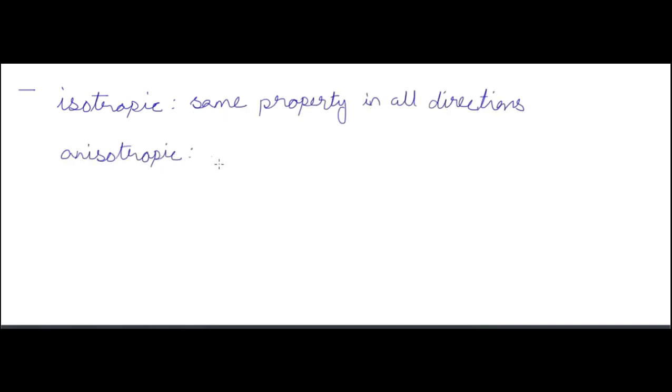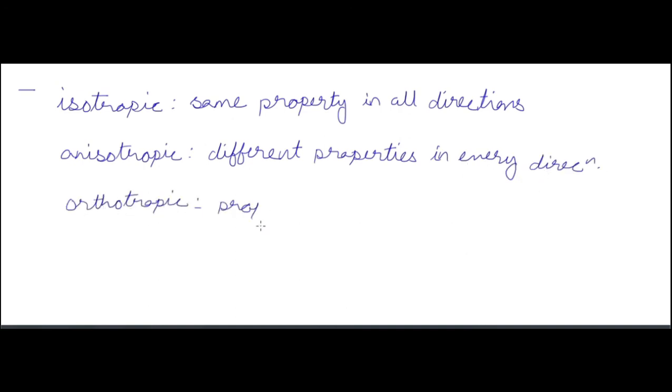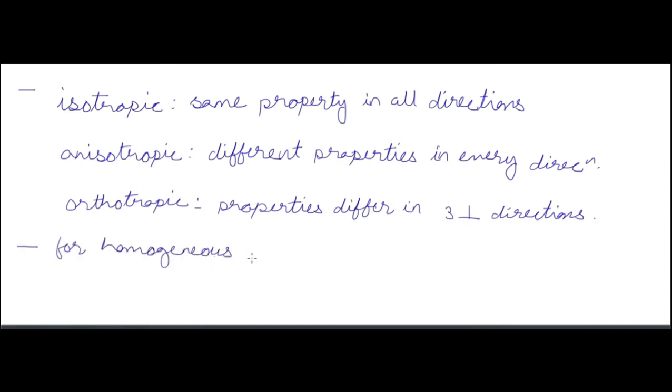Now we have always been saying isotropic, homogeneous and all that. So what is isotropic? So isotropic means the property is the same in all the directions. Okay, so whichever direction you choose, you will find the same property in every direction. So that's the isotropic material for you. Then anisotropic. So anisotropic is just opposite to that of the isotropic, means you will find different values in every direction you choose. Okay, so isotropic is you will find the same properties in every direction, while in anisotropic you will find different properties in every direction.